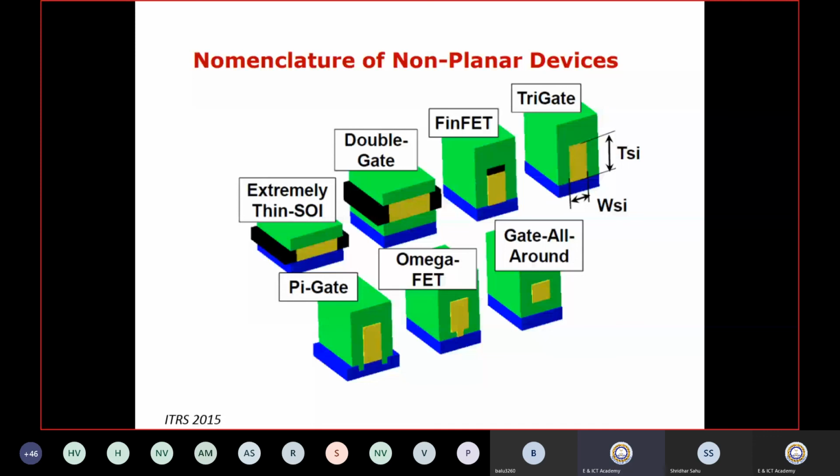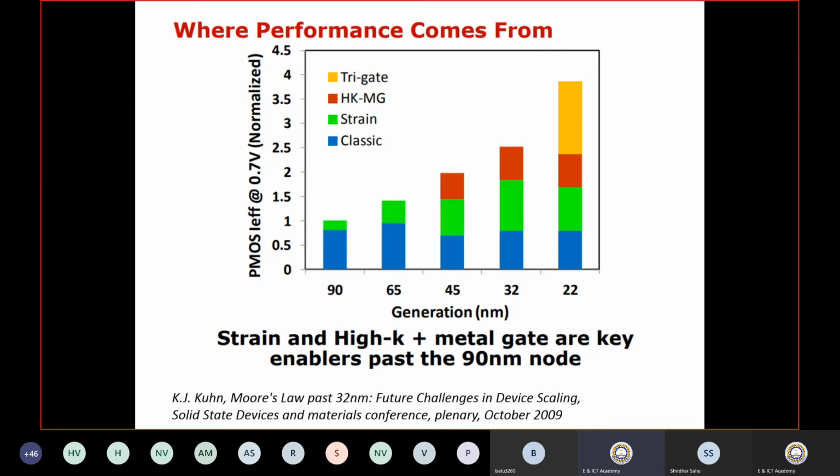This is called FinFET design, and FinFET designs are robust in nature and have lower leakage current compared to the CMOS design. So the problem was static power dissipation, and that has been taken care of by the 3D design. So this is a clear understanding of performance from CMOS to tri-gate. Tri-gate is nothing but FinFET design, right?